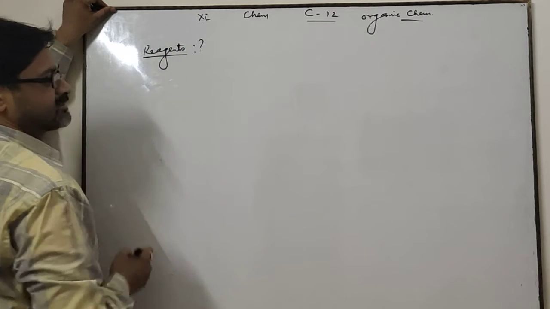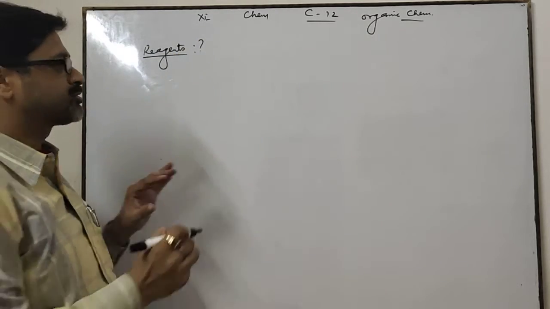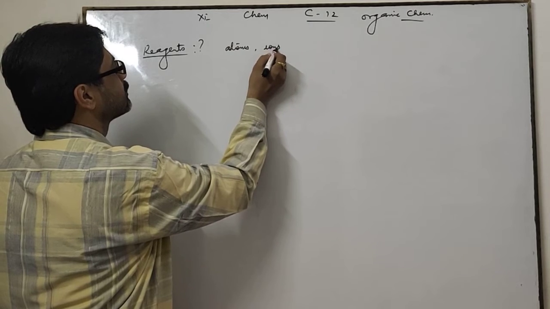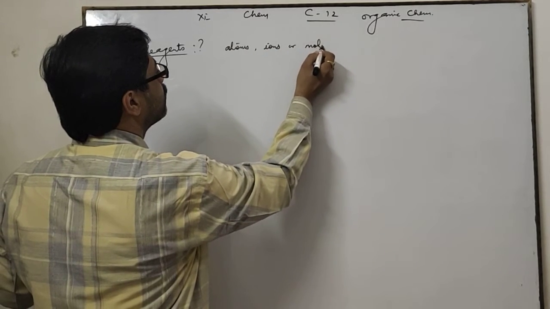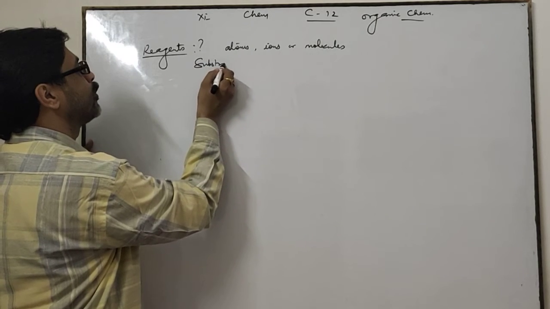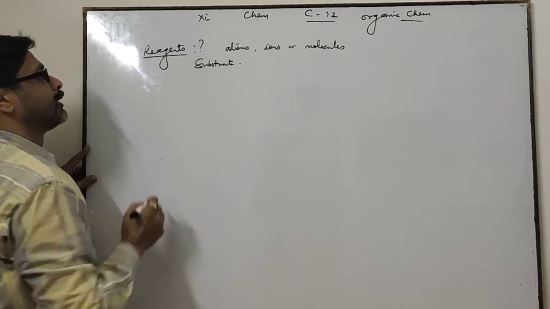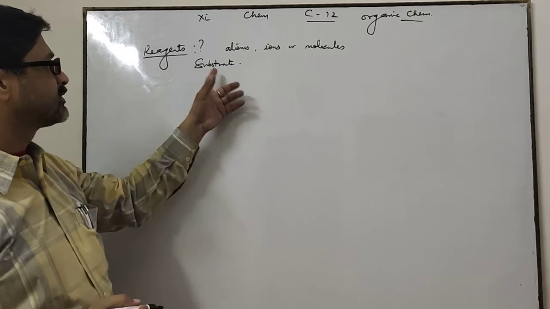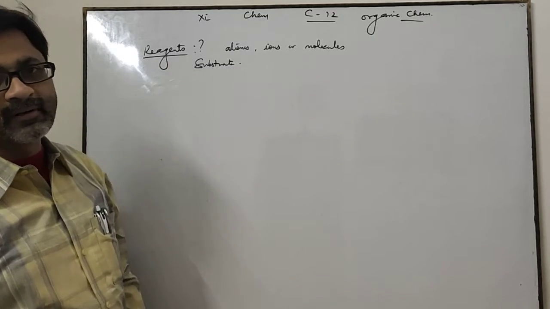Reagents. What are reagents? Reagents are those atoms, ions or molecules which attack on a substrate, an organic substrate. That atom, ion or molecule which attacks a substrate is called a reagent.